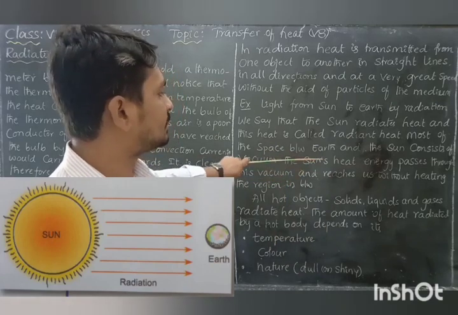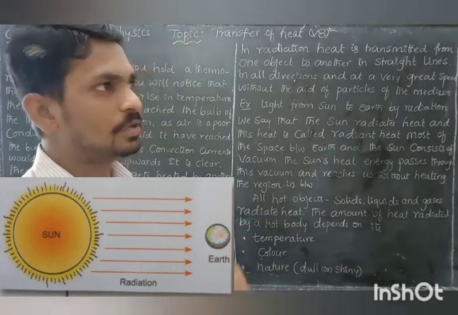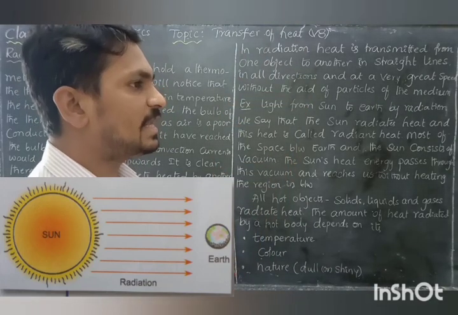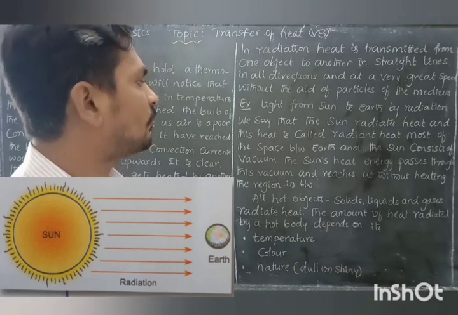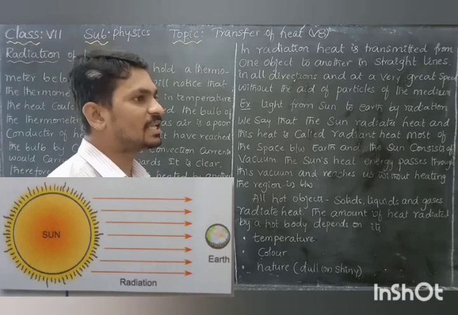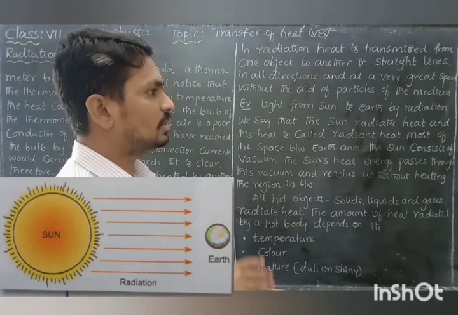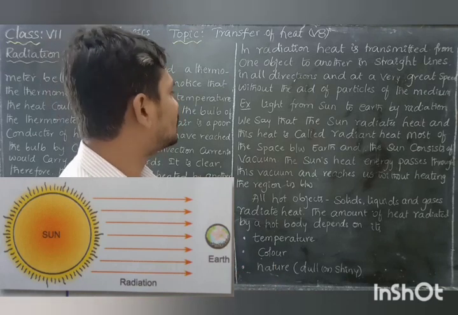Most of the space between the earth and the sun consists of vacuum. If you go further from the surface of the earth, after the atmosphere there are no air particles. It is completely free space, or vacuum. Even though there is no medium, the heat is transferred by radiation.